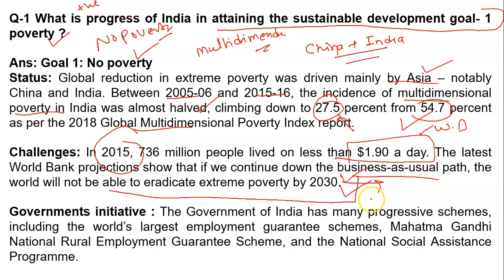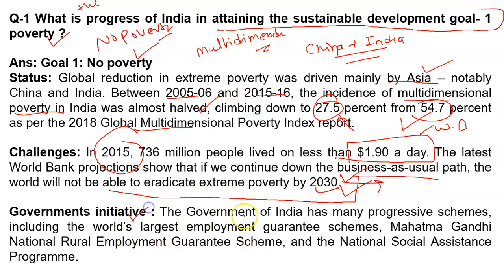We are making some policies and launching some schemes. In other words, the schemes launched by our Indian government and the policy implementation are not sufficient for India to eradicate poverty at its root level by 2030. Now, what is India doing for poverty reduction?